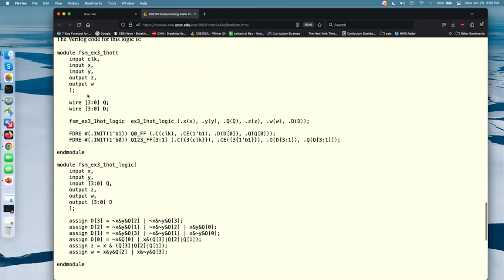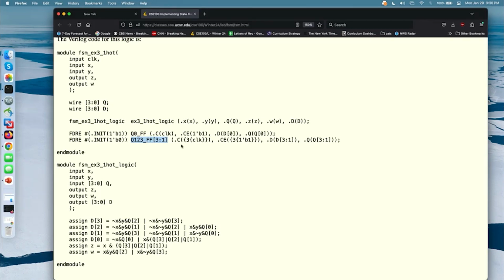Here's the same code, except we're doing one-hot. Now, there's something interesting here. I don't know if you noticed, but this instance name is actually a bus. It's not a single identifier. And so that lets us declare a bus of flip-flops. So what this does is it makes flip-flop 1, 2, 3 with this name.